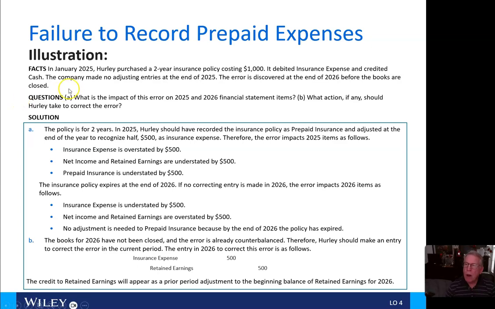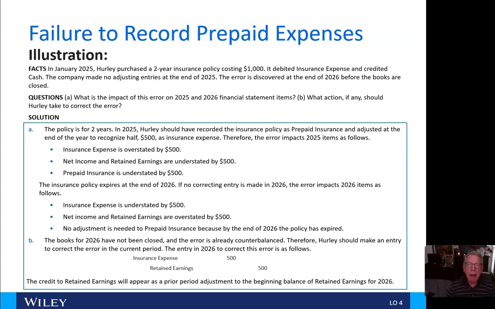The error is discovered at the end of 2026 before the books are closed. The questions then are: Alpha, what is the impact of this error on 2025 and 2026 financial statement items? And Bravo, what action, if any, should Hurley take to correct the error? The solution for Alpha: the policy is for 2 years. In 2025, they should have recorded the insurance policy as prepaid insurance and adjusted at the end of the year to recognize half, $500, as insurance expense.